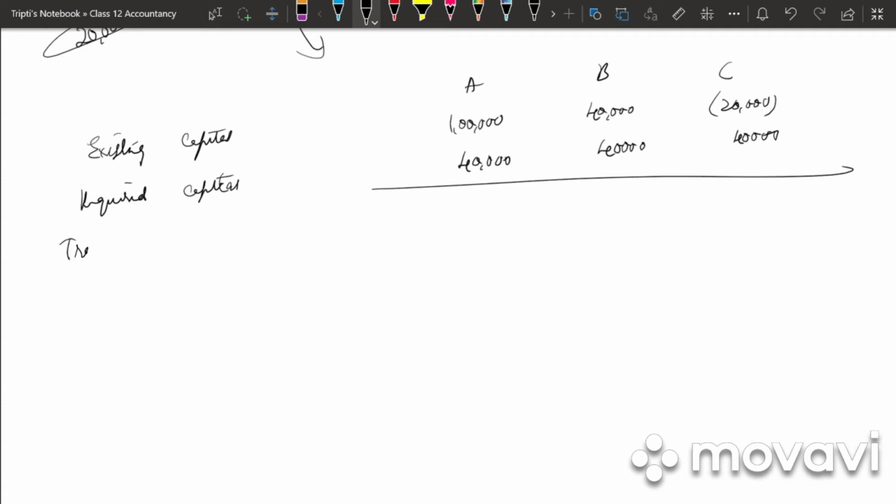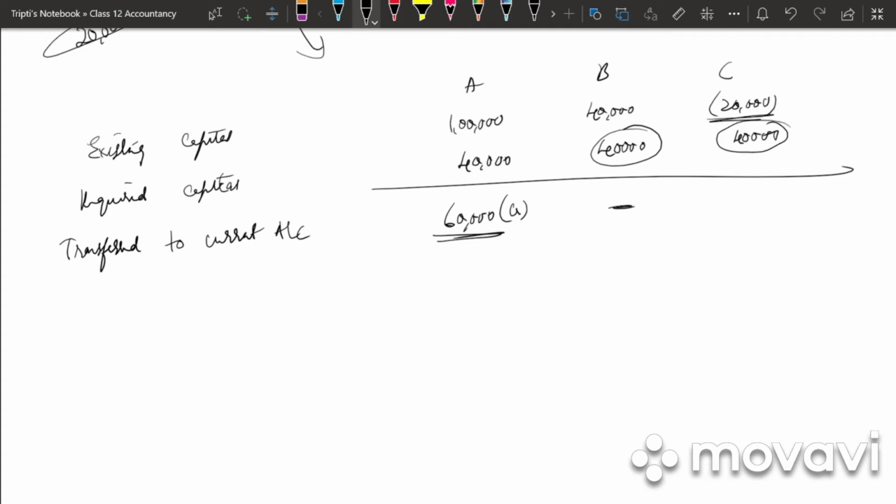So how much will be transferred to current account? Transferred to current account. 1 lakh minus 40,000, 60,000 will be transferred to current account. This will be a credit balance. Here nothing will be transferred to current account because we already have the required capital. Here our existing capital is 20,000 but we require 40,000.